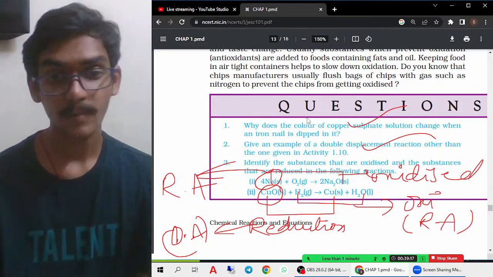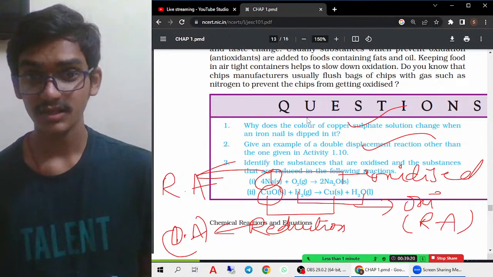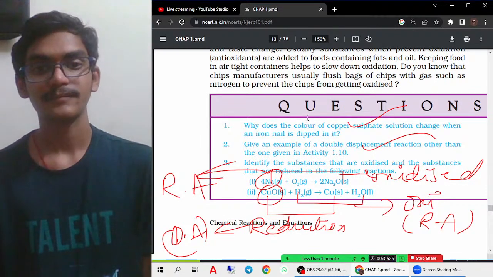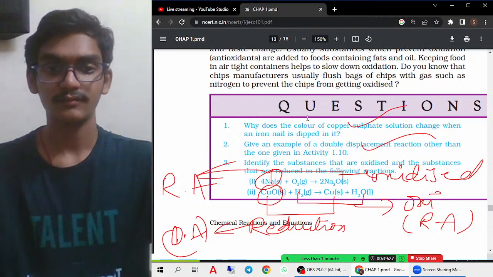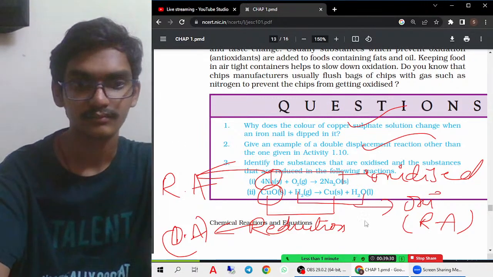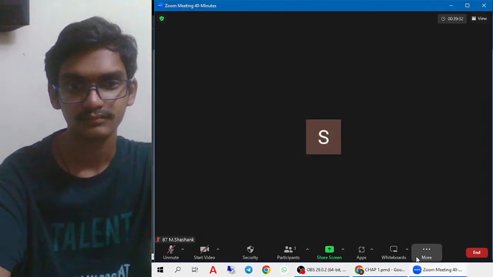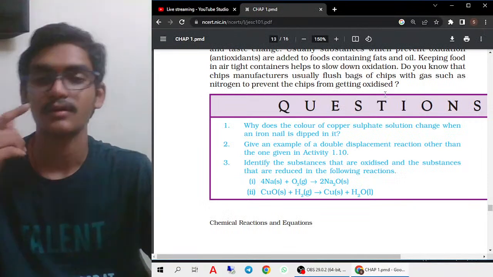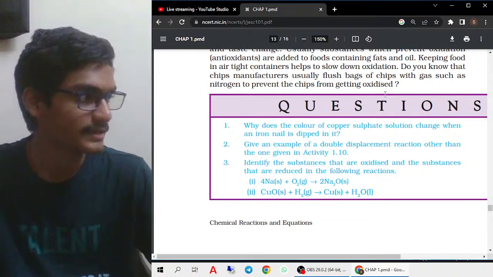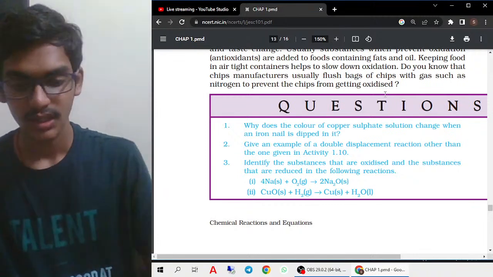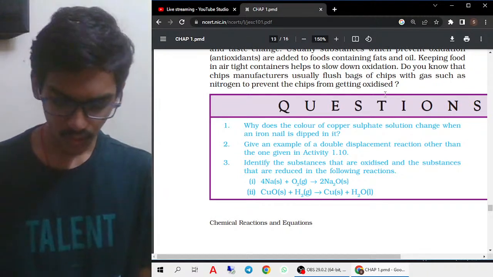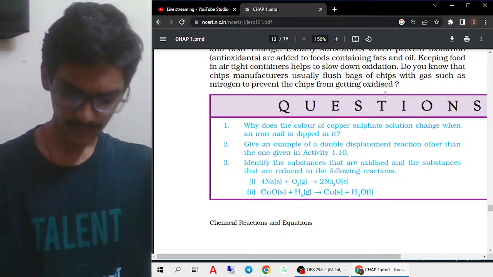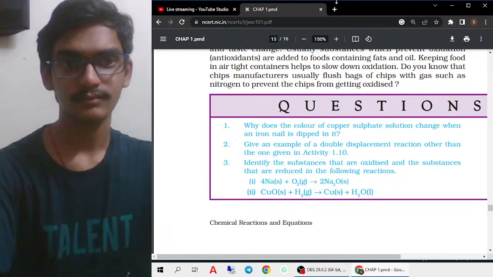And the copper reaction: when copper reacts with oxygen gas, it forms black oxide. When that black oxide is reacted with hydrogen gas, we get back the copper. That is also a very important reaction which you have to remember. So all these four important reactions, combination, decomposition, displacement and double displacement reactions, are very, very important.